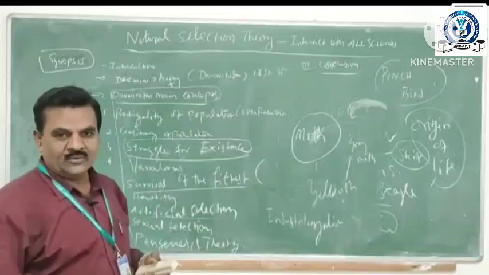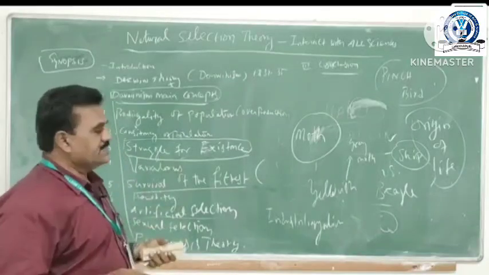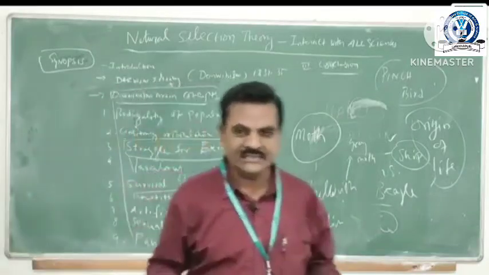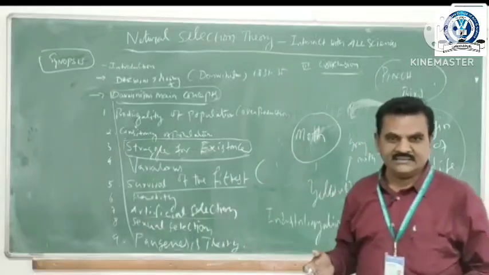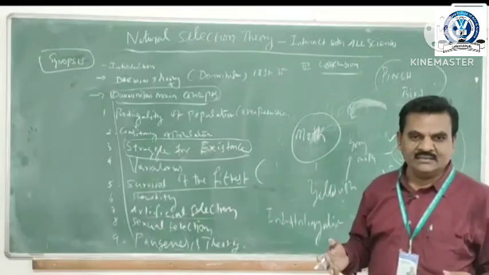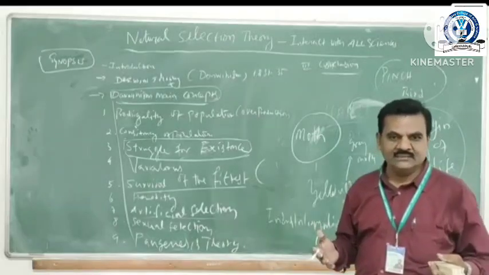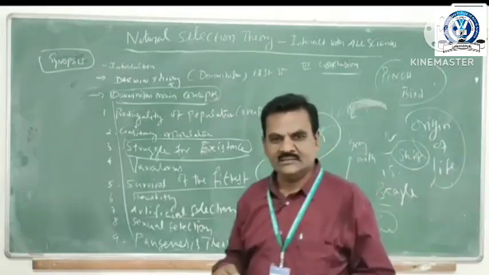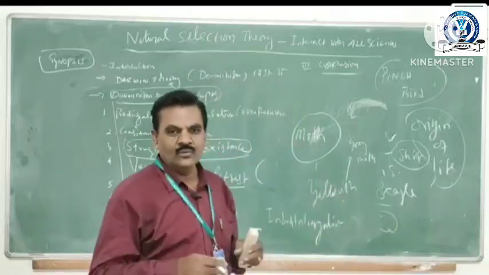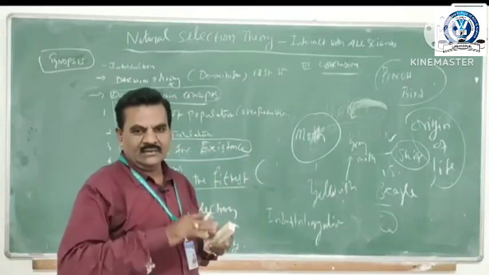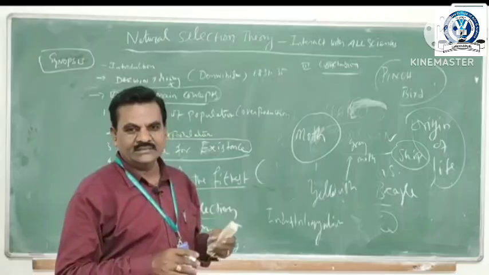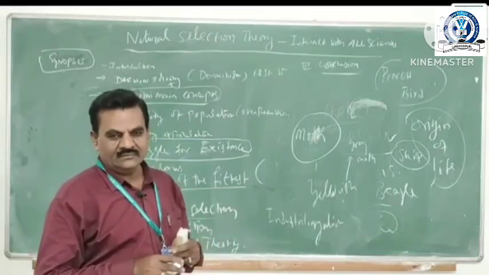So, the conclusion about natural selection theory is that all scientists, even biotechnologists, environmental biologists, zoologists and entomologists, all try to get the basic concept of this evolutionary theory of Darwin.